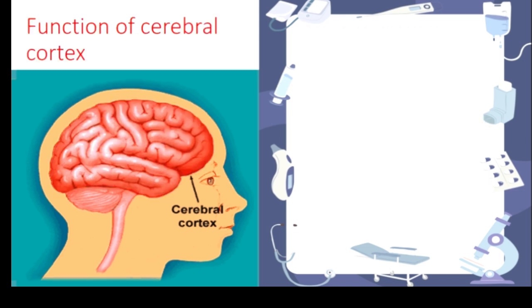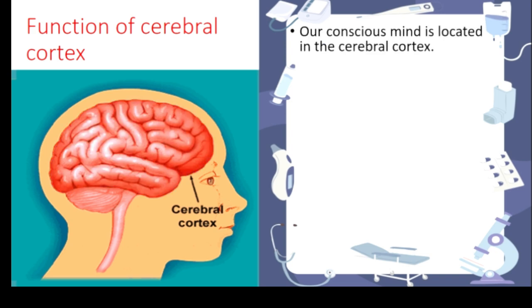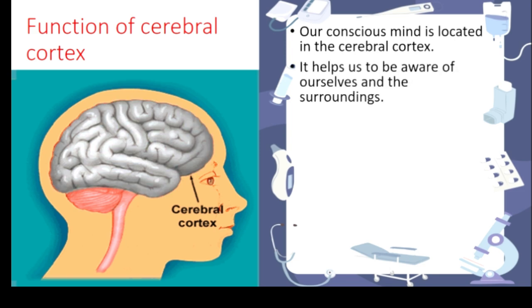First of all, the function of the cerebral cortex is that our conscious mind is located in the cerebral cortex. As I've already told, there are some nerve cells in the cerebral cortex, right, that help in our memorizing power. So our conscious mind is present in the cerebral cortex. So as soon as you are listening to the class, right, your memory usually will be absent. Now also maybe someone will be absent-minded even though they are watching this.